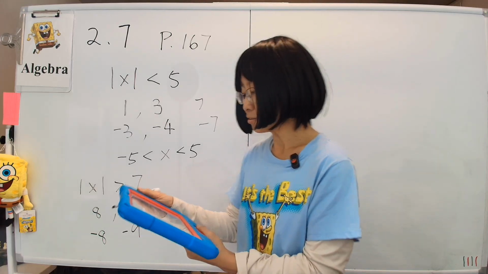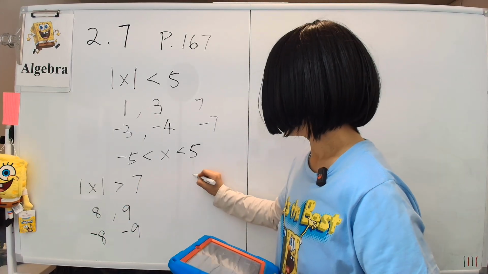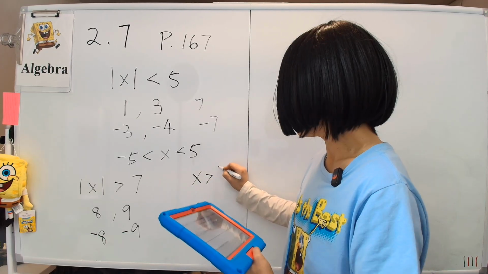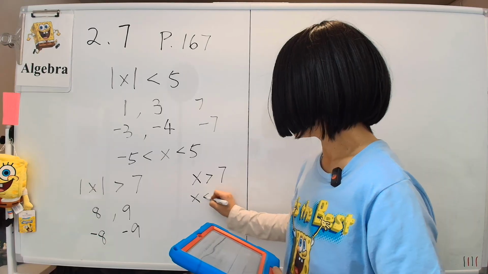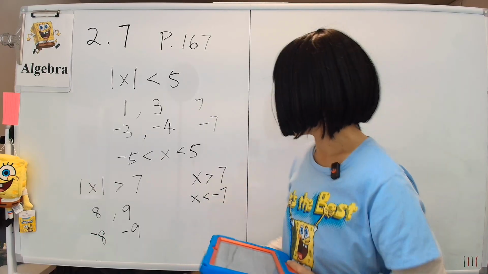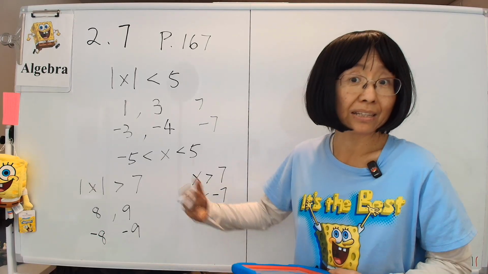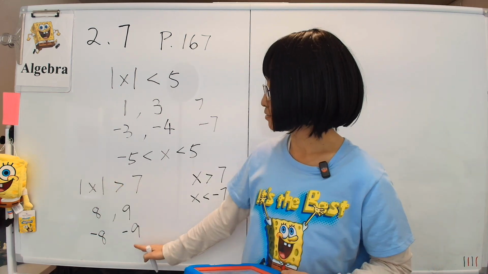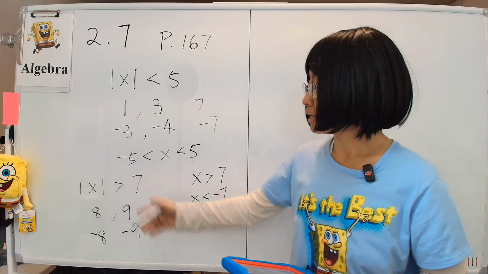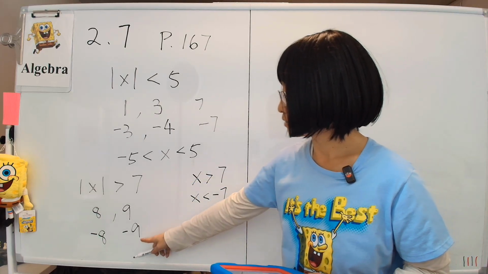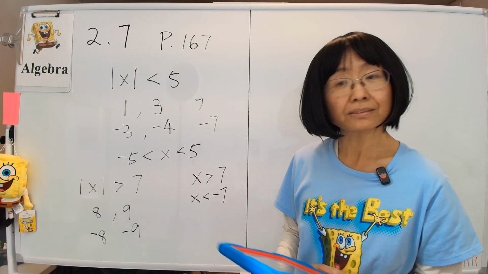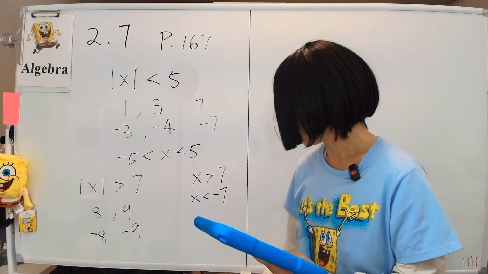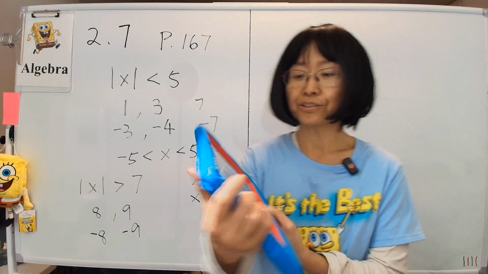So in short, for this to happen, we need x itself to either be bigger than 7, or x has to be less than negative 7, because being less than negative 7 means it's like negative 8, negative 9, negative 1,000, and when you slap on the absolute value, you kick the negative sign out, and then the negative 9 will satisfy the inequality. And that's why the second situation works.